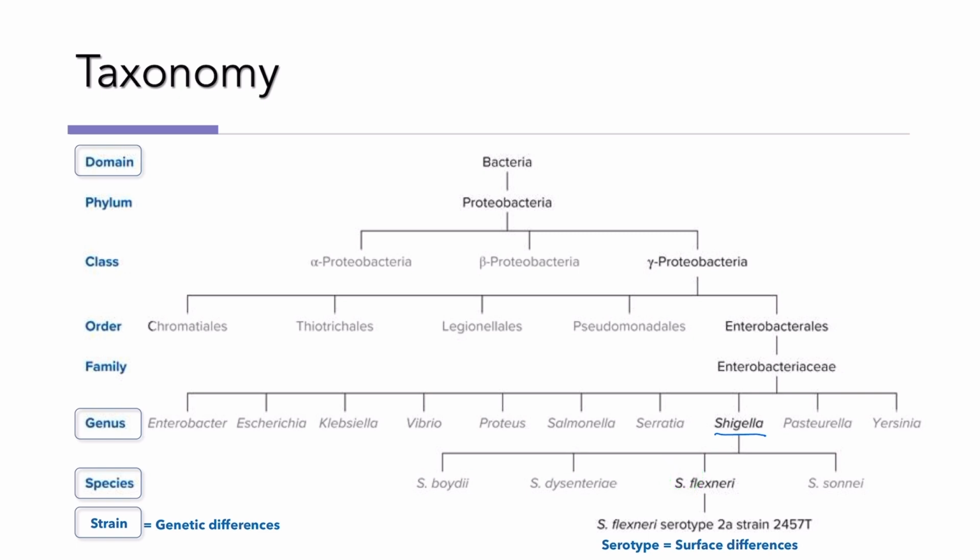Now, these can be further classified because Shigella flexneri has several strains, and strains are genetic differences, and they can differ biochemically, morphologically, and pathogenetically, which means in how they cause disease. It also has several serotypes, which are surface differences, and that refers to the different types of antibodies that are raised against this bacterium and helps us in diagnosis and identification of those organisms.